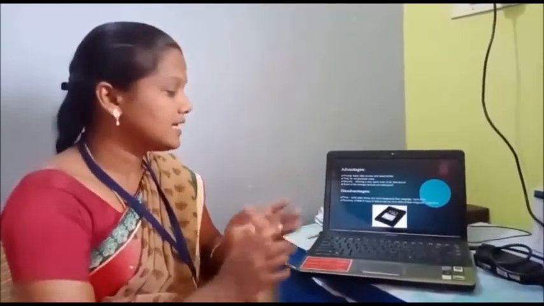Next advantage is security. For what purpose are they using security? All the stored data is quickly and easily scanned. The last advantage is that it is waterproof. Next, the disadvantages. Two disadvantages. First one, price. Price is more expensive. Then in case of failure, the recovery of data is very difficult.